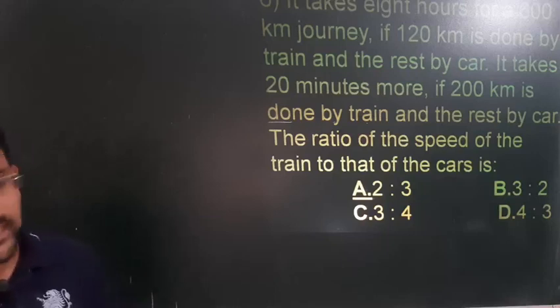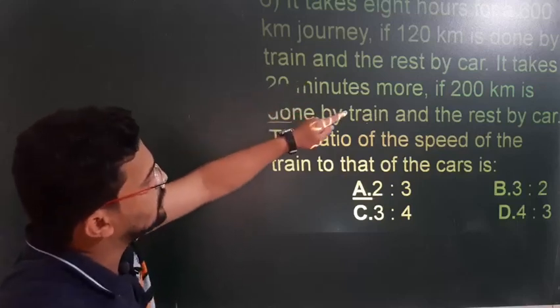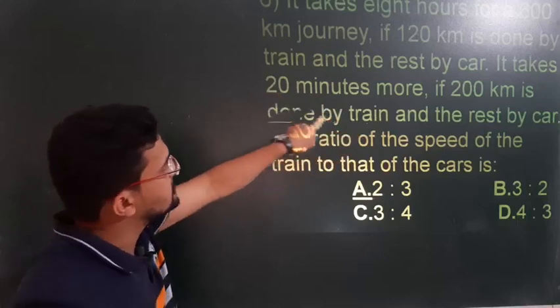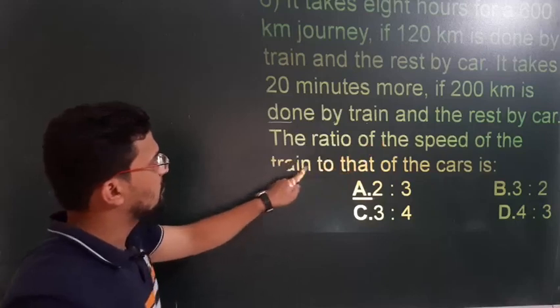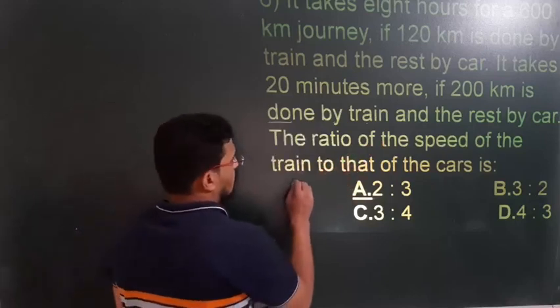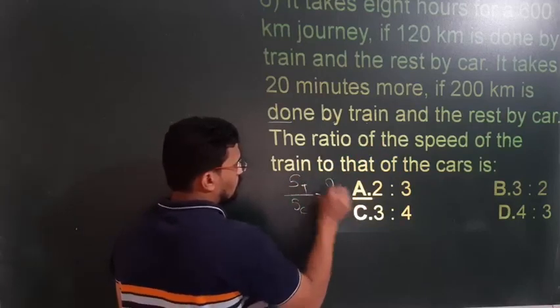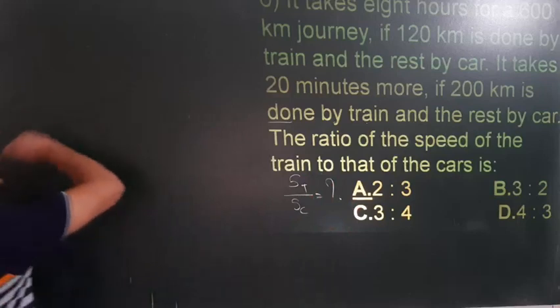If 120 kilometer is done by the train and the rest by car, it takes 20 minutes more if 200 is done by the train and the rest by the car. Find the ratio of the speed of the train to that of the car. Simply, you have to find out the ratio of the speed of the train to the speed of the car. What will be the ratio? Now apply the situations.